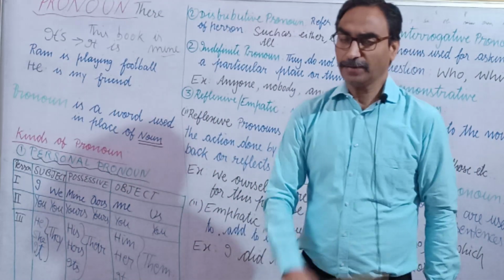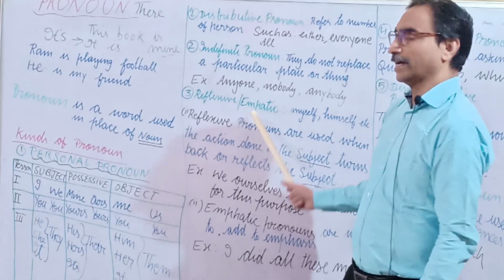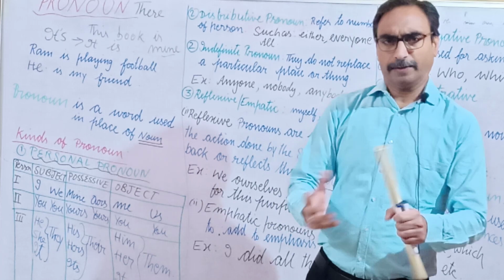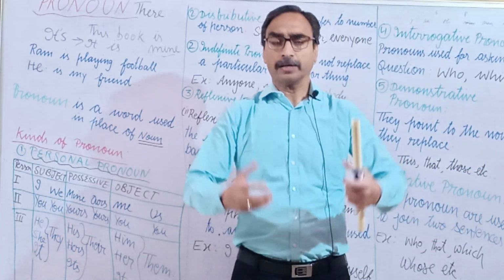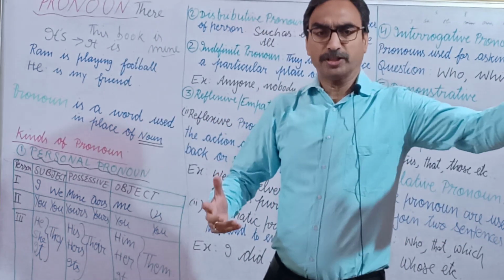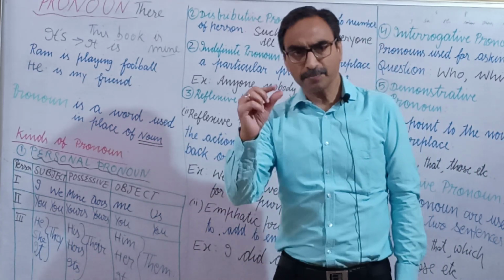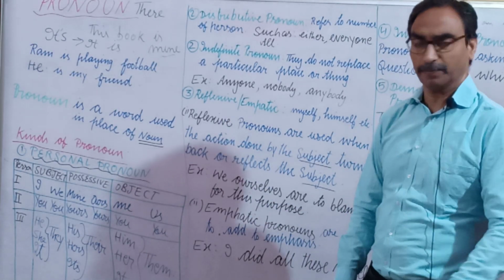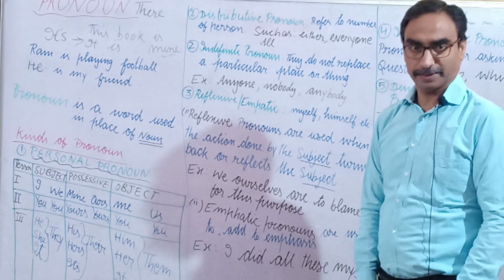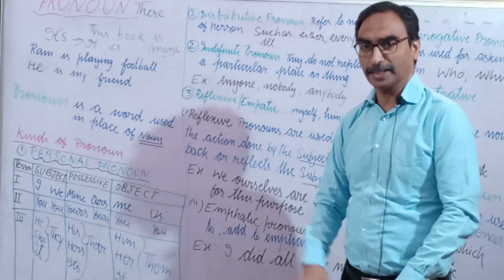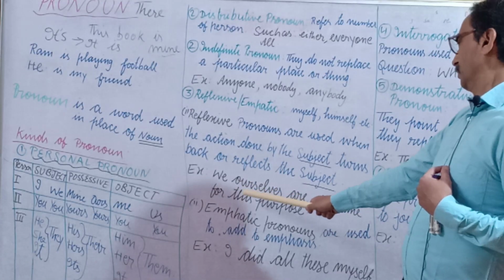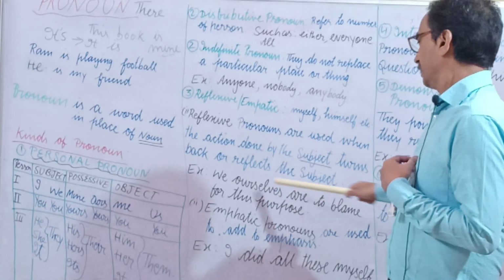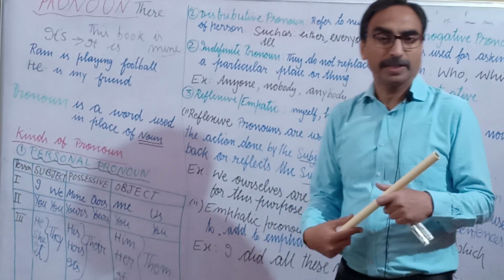After that comes reflexive pronoun, which is also called emphatic pronoun. There is a difference between reflexive and emphatic. Reflexive and emphatic pronouns are like myself, himself, themselves, ourselves. But there is a minor difference. When we are talking about reflexive pronoun, that means the action is done on the subject, or it reflects the subject, such as we ourselves are to blame for this. हम पे ही इसका blame लगेगा, या हम ही इसके लिए जिम्मेदार हैं.